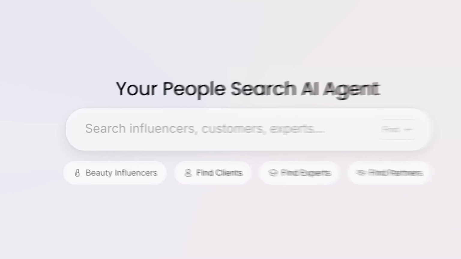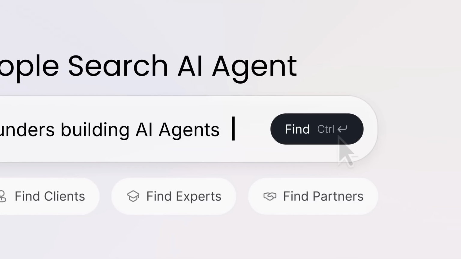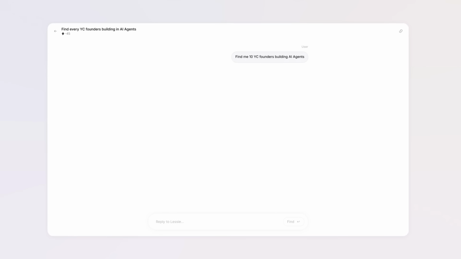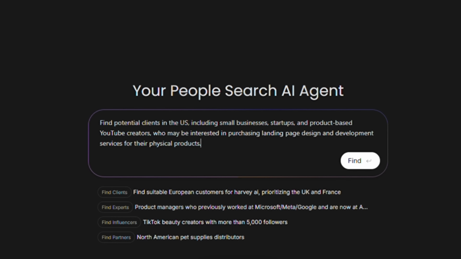Instead of guessing, you write a clear prompt that describes your ideal contact. For example, find potential clients in the US, including small businesses, startups, and product-based YouTube creators who may be interested in purchasing landing page design and development services for their physical products, e.g., small appliances, beverages, supplements, or apparel.